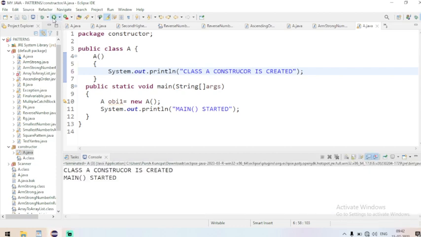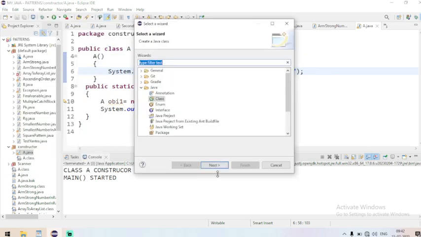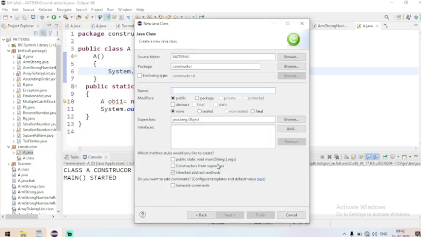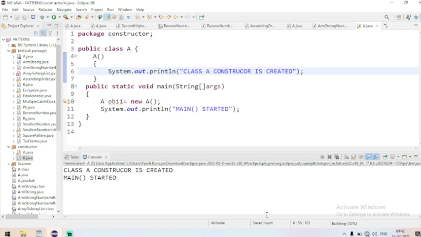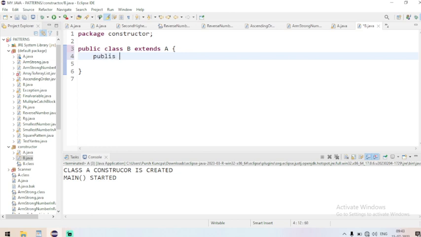Let us create one subclass to it, and let us apply super call statement there. Let me take a new class. I'm going to name it B, and I'm going to inherit that class. How do you inherit a class? By using the extends keyword, extends A. This is the B class, and I'm going to create the public main method here.